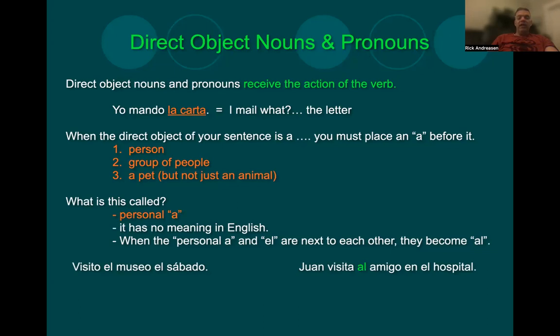Okay, visito el museo el sábado. I visit the museum on Saturday. Okay, what is the direct object in this sentence?